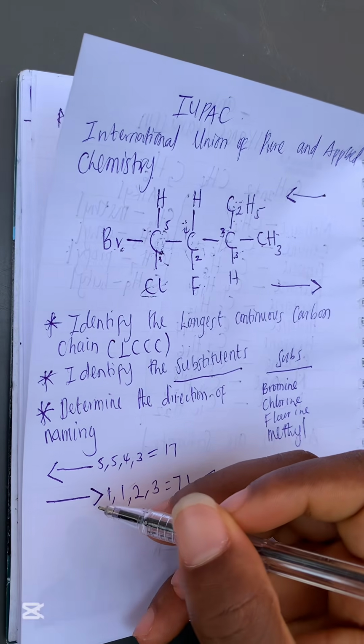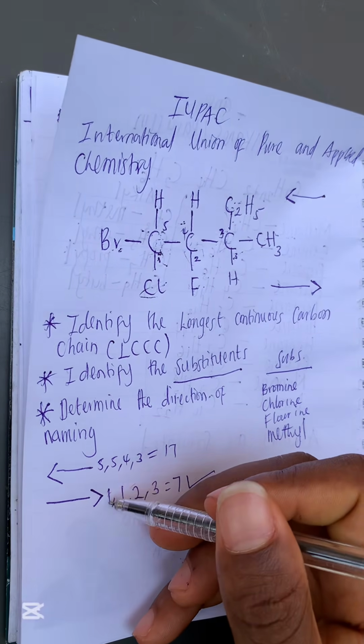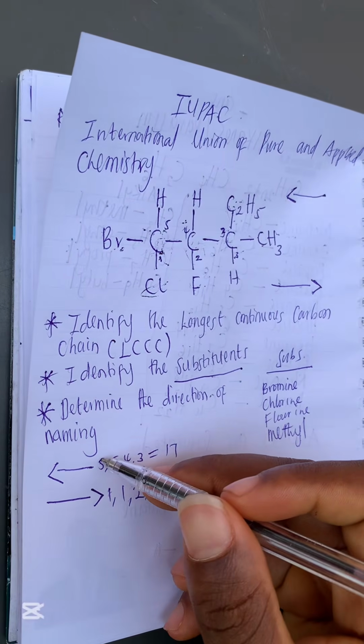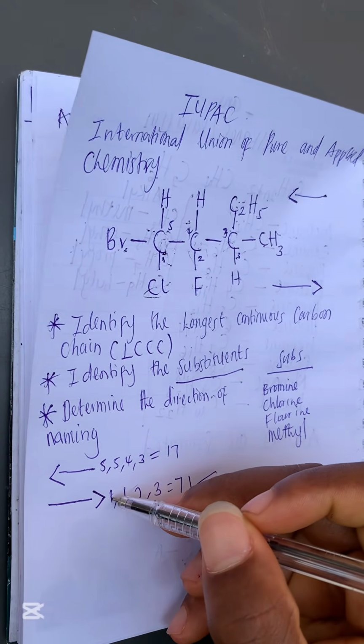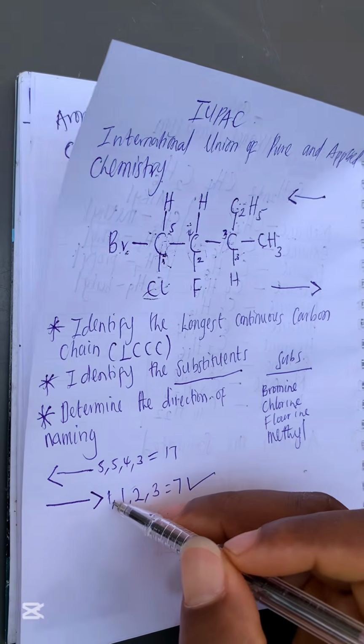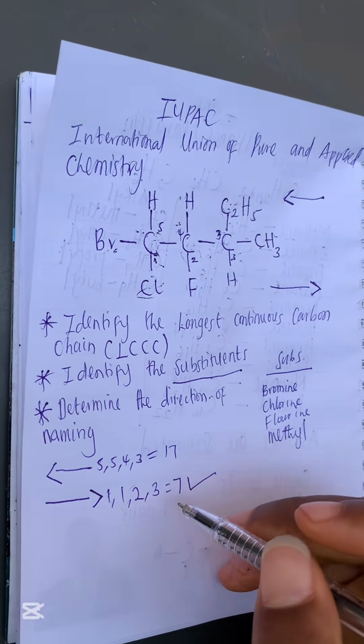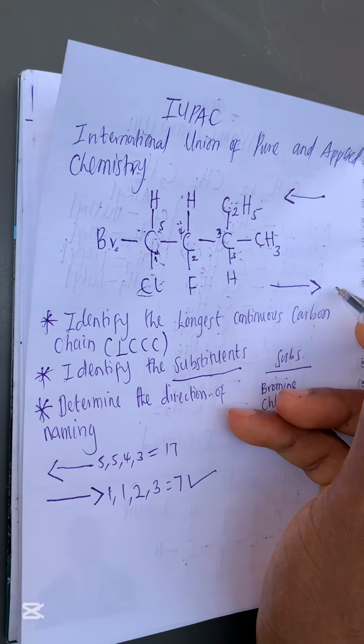You understand? Most times we usually consider the first substituent, the position number of the first substituent. The position number of this substituent is 5, and the position number of this one is 1. So we have to name in this direction because this is the smallest position number. So in short, we are naming in what direction? We are naming towards the right, right?